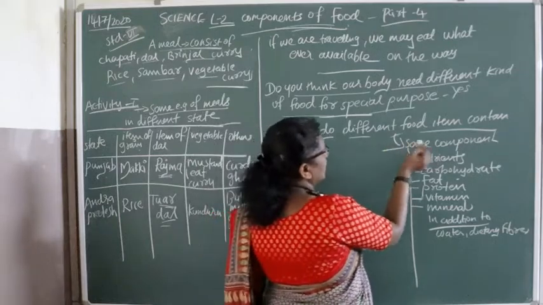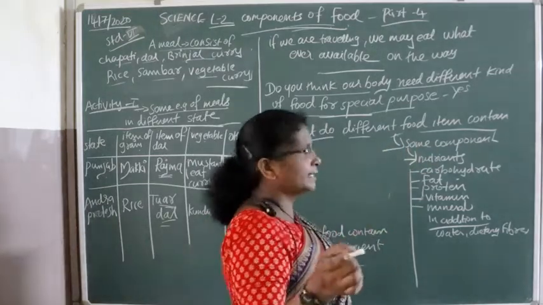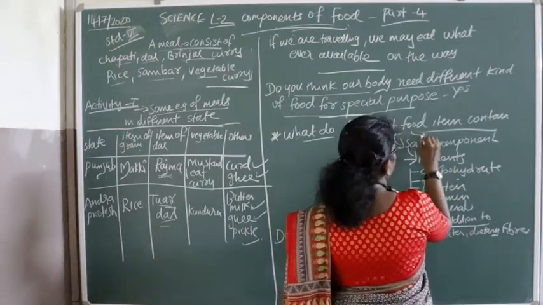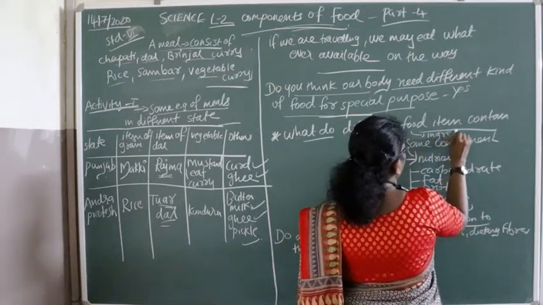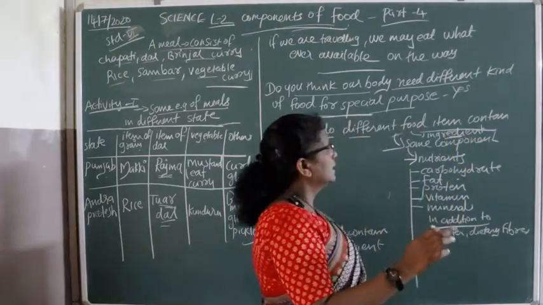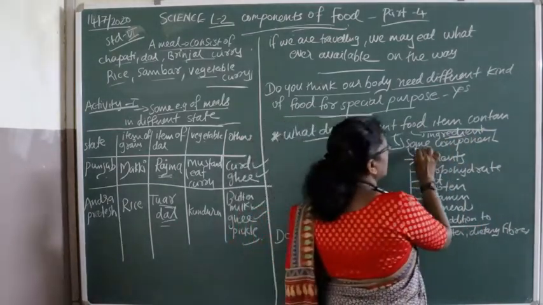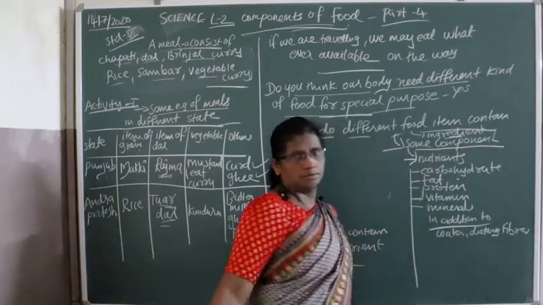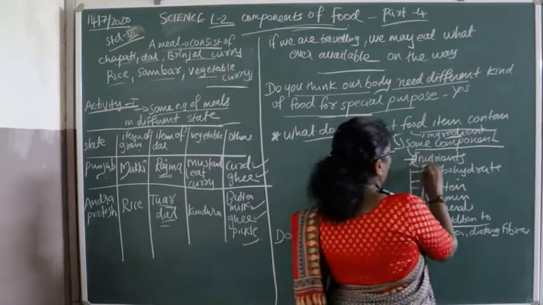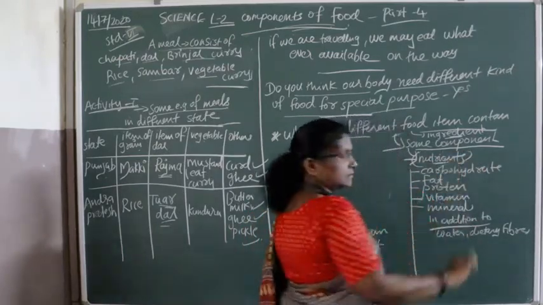Different food items contain different ingredients. These ingredients contain some components, and these components are called nutrients.